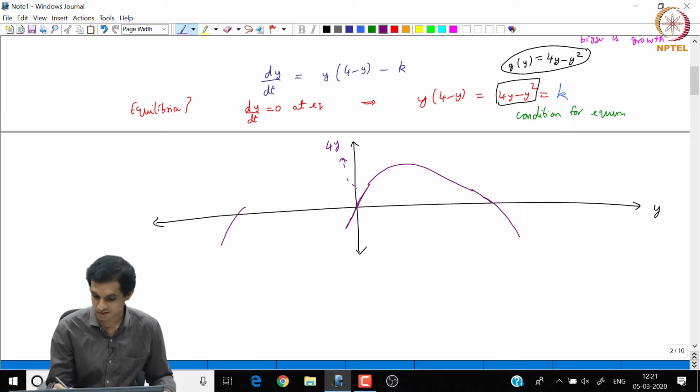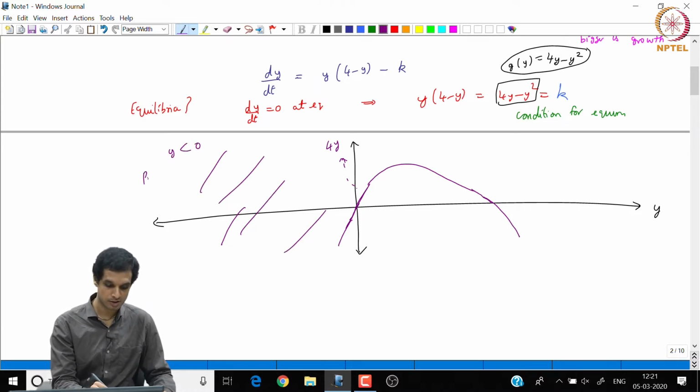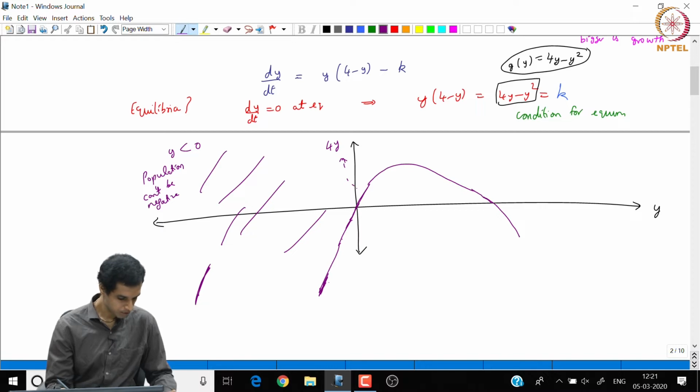So, this is the graph, and we are not bothered about y negative because physically population cannot be negative. But if you want, for your reference, it will keep going like this because minus y square keeps going like this. So, the linear and quadratic parts kind of reinforce each other.